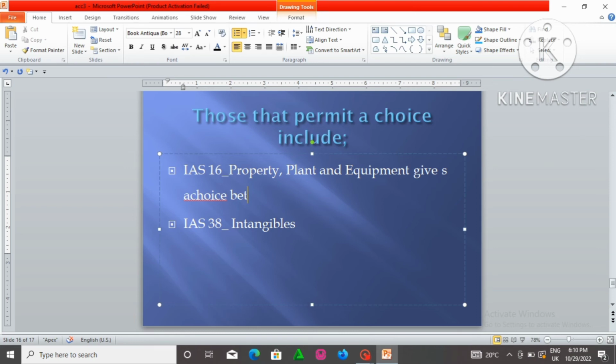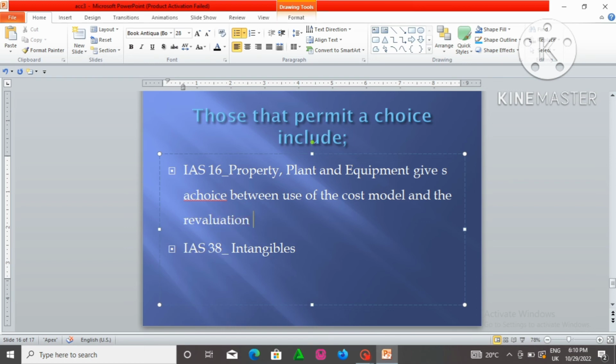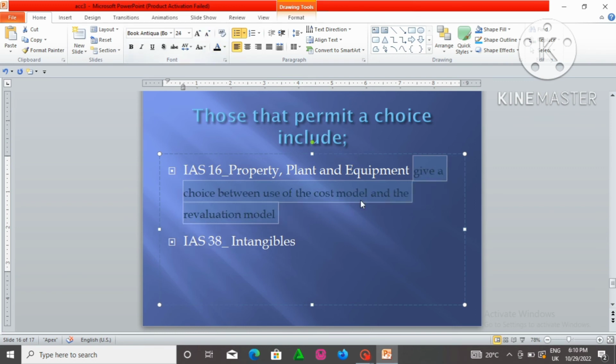between the use of the cost model or the revaluation model. So entities can either choose to use the revaluation model or the cost model while recognizing PPE. So IAS 16 provides that choice. You can either use the cost model or the revaluation model while measuring items of PPE.